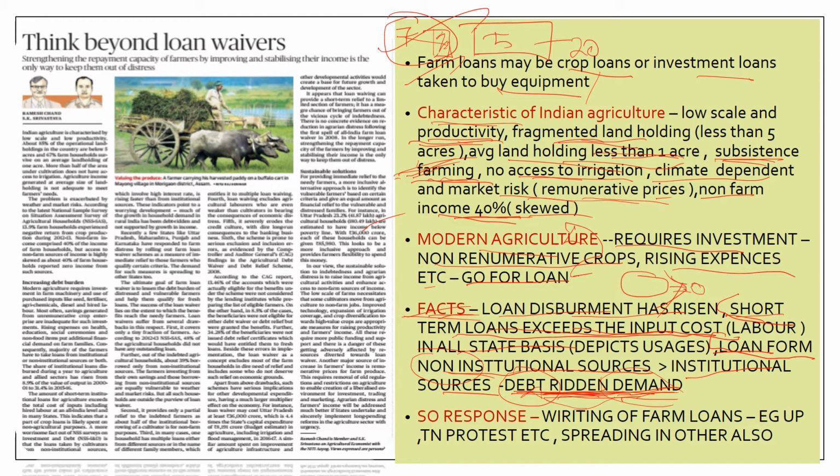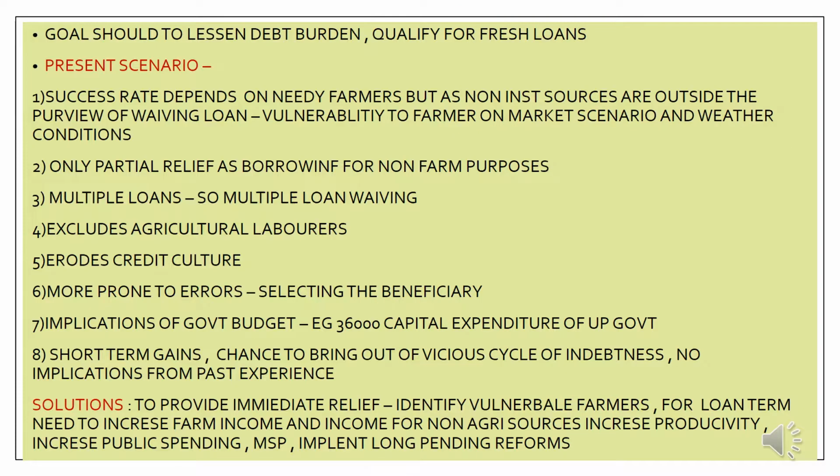As a response to this present scenario, what the state does is write off the loans. They go for loan waivers, where they reduce the loan. A recent incident could be seen: there has been a protest from the Tamil Nadu farmers in New Delhi for loan waiving, and even in the state of Uttar Pradesh, farm loan waiving has been done. So this is also spreading in many states. The objective of loan waiving should be to lessen the debt burden so that the farmers can go for fresh loans from institutional sources. So this is what the objective of loan waiving should be.